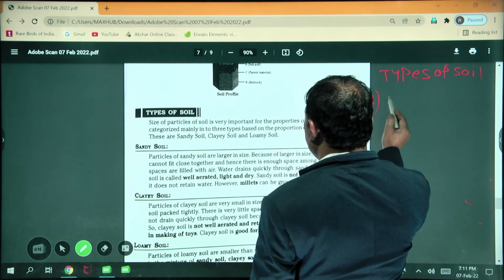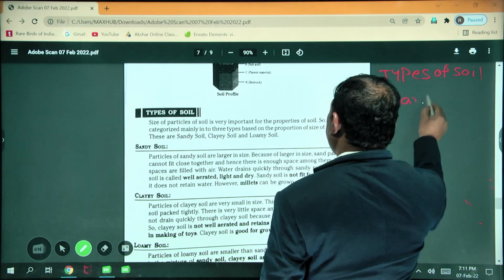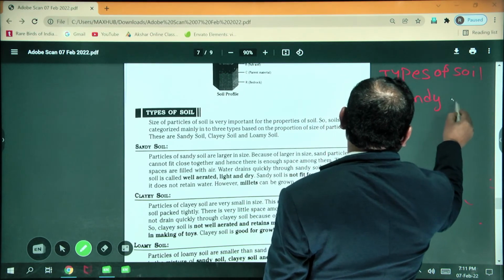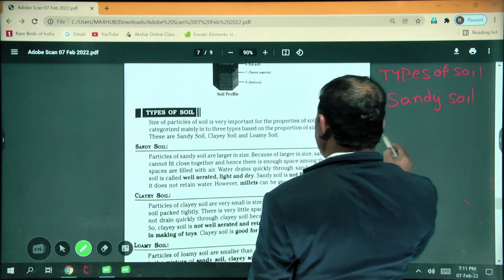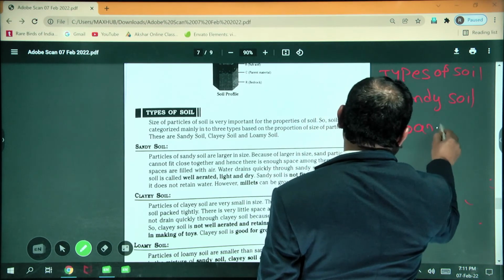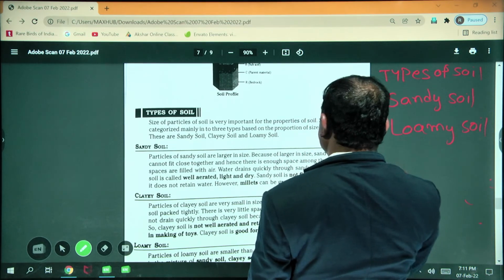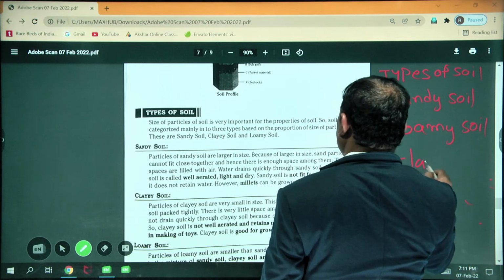Yes, sir. So the first one, sandy soil. Sir, loam soil. Loamy soil, okay. The third one is the clay soil.